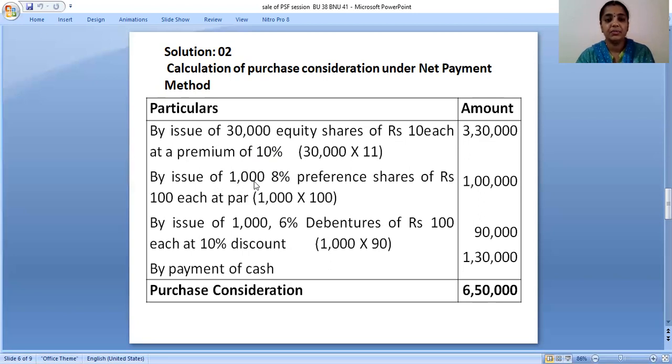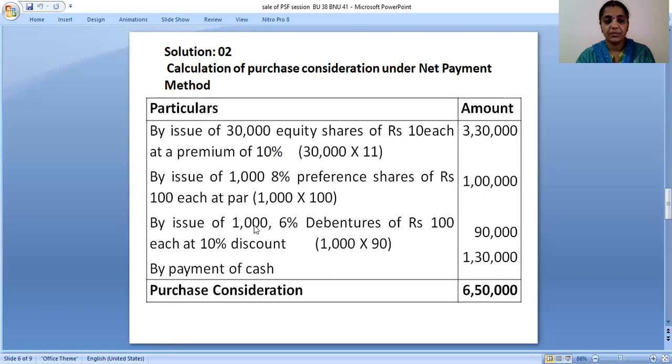And by issue of 1,000 8% preference shares of rupees 100 each at par. At par is nothing but no change. It is neither in an increased position nor in a decreased position. It will be at the face value. Whatever it is, it remains the same. 1,000 into 100. 1,000 into 100 gives you 1 lakh rupees.